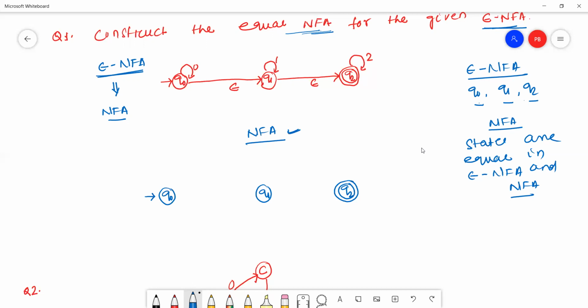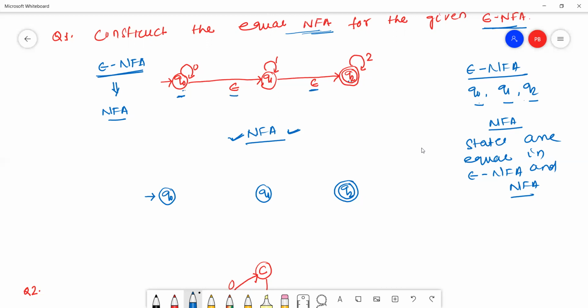Now we have to check if Q0 is a final state in the NFA. Yes, Q0 will reach Q2 with the help of epsilon.